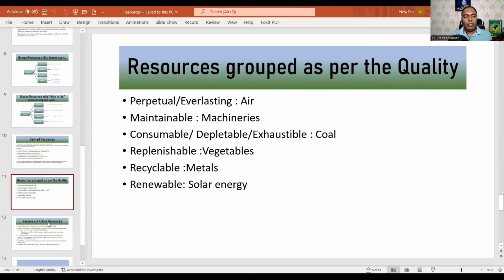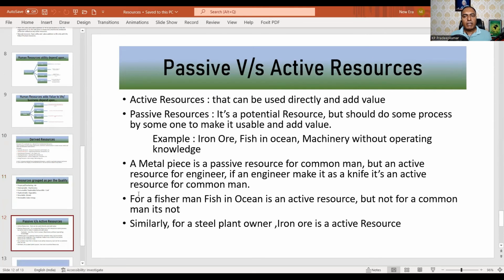And now we will look into the other aspect: resources can be passive and active. It can be passive, or active, depending upon the context. It's not like something is always passive. For certain people it may be passive, for certain people it will be an active resource.